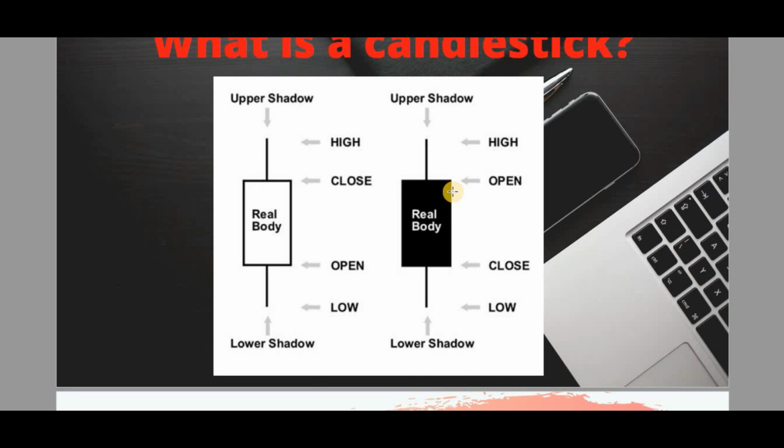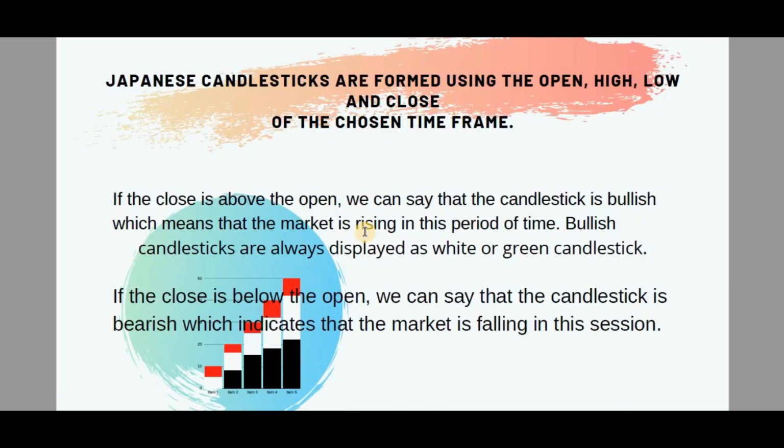When someone says identify whether it is bearish or bullish, you don't need to do that, because there is a color difference. Most of them use green and red, or black or white, or blue or black as well, sometimes. So Japanese candlesticks are formed using the open, high, low and close of the chosen time frame.